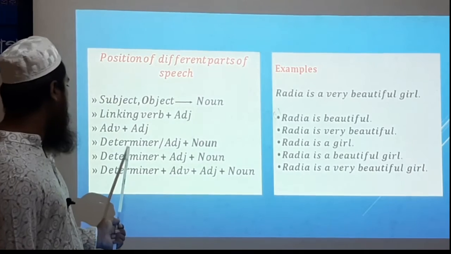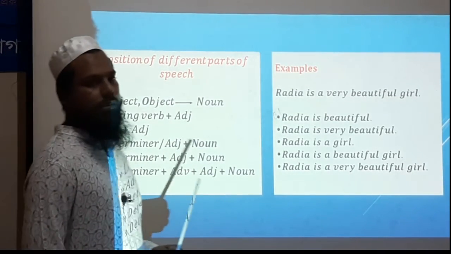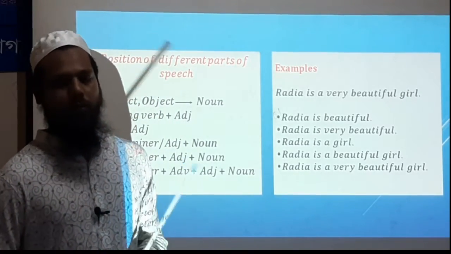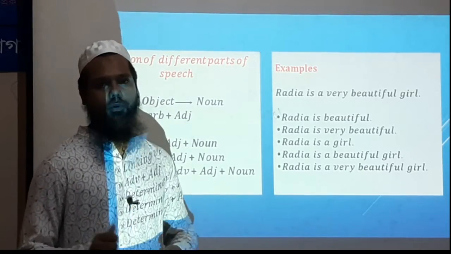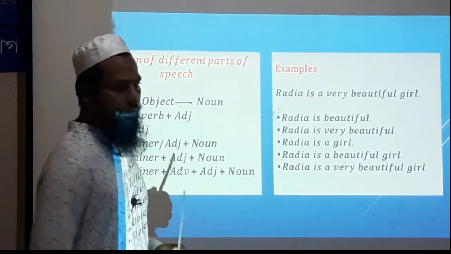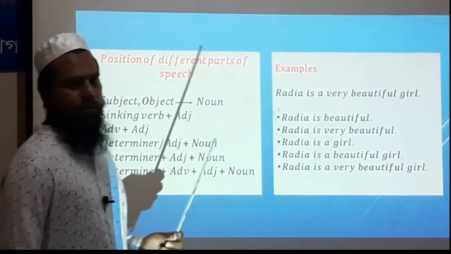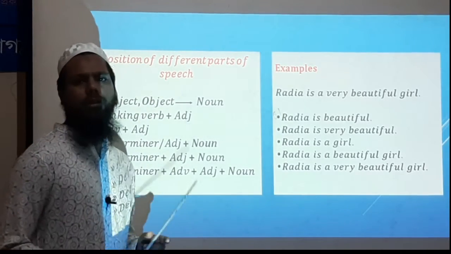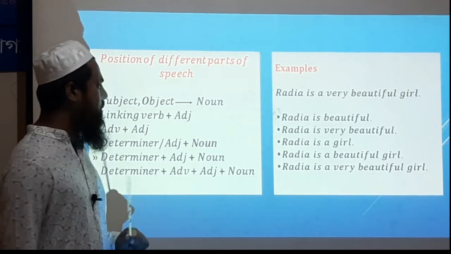And in the next rule, determiner or adjective plus noun. That means we always use a noun after an adjective, or we always use an adjective before a noun. And I have written here determiner. Actually, a determiner is also an adjective. So I have used it.